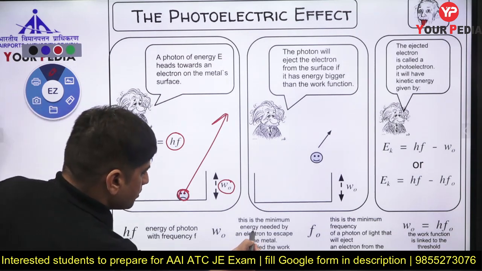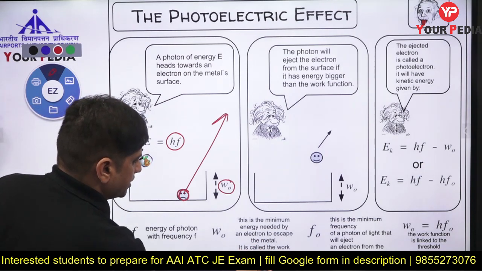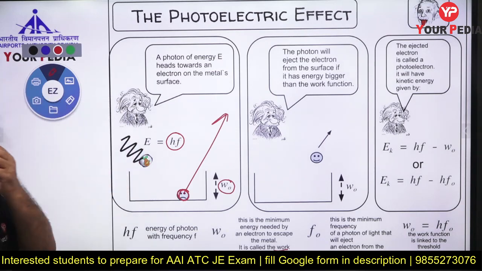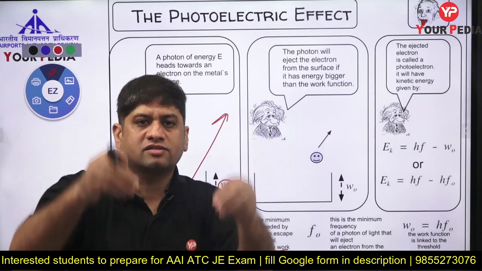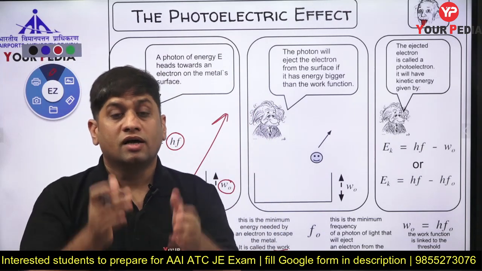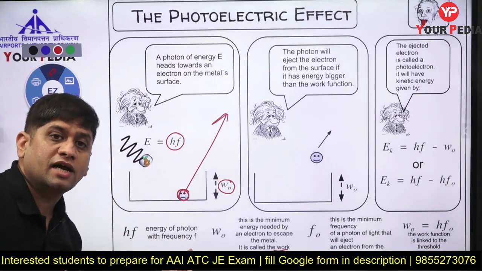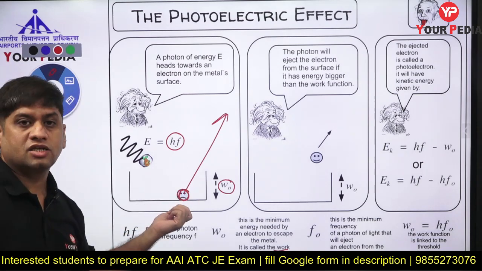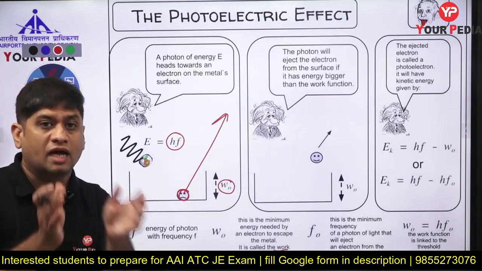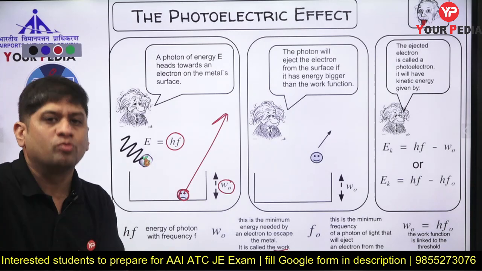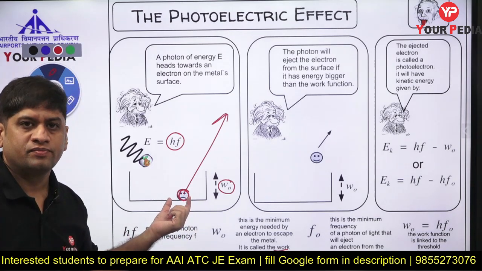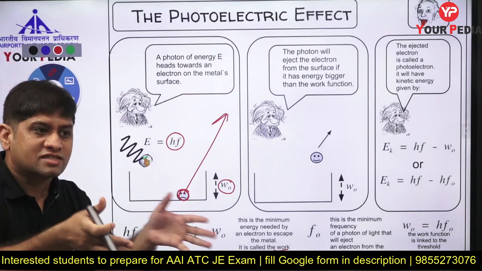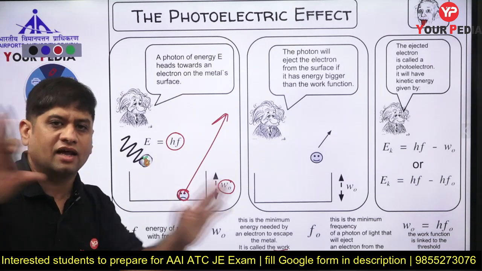W naught is the minimum energy needed by an electron to escape the metal. It is called the work function of the metal. For a particular metal, some electrons are sitting at the top, so less photon energy is required to come out. Some electrons are sitting deep inside the metal, so more energy is required for that electron to come out. That means depending upon the material, the work function is different for every material, so the energy required for an electron to come out is different for every material.